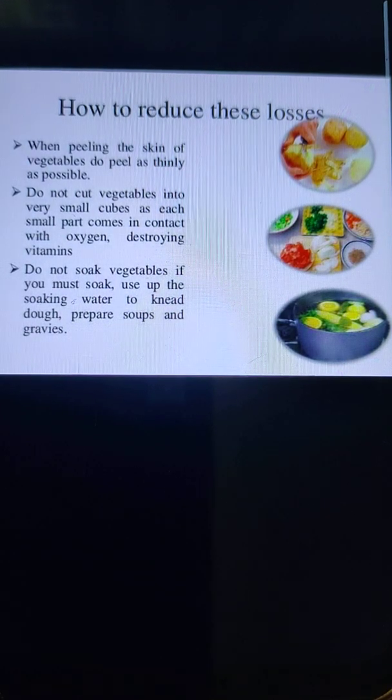So this is all about chapter number 2, components of food.